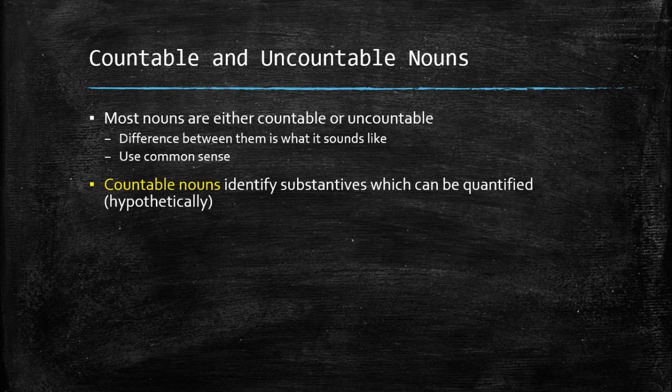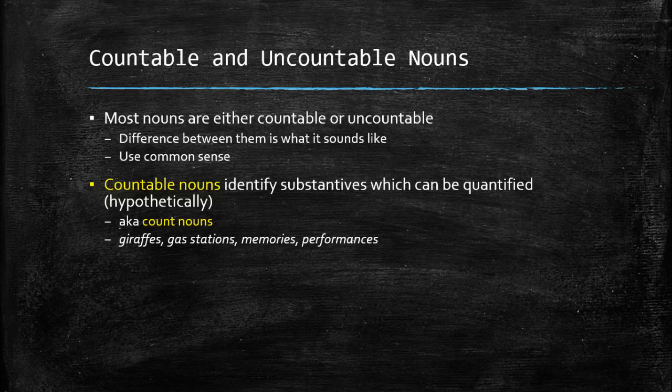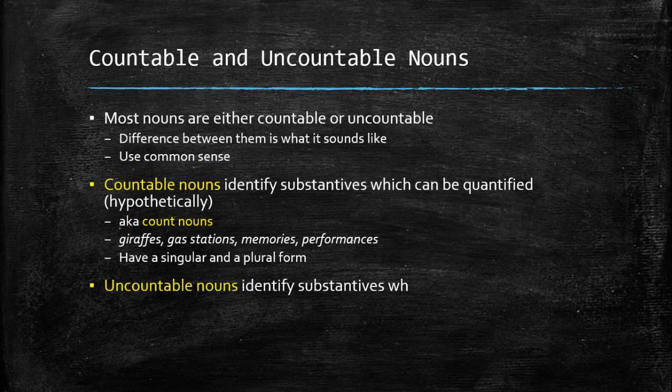Countable nouns identify substantives which can be quantified, at least hypothetically. They can be counted. We also call countable nouns count nouns. Giraffes, gas stations, memories, performances, these are all things that can be counted, so they're considered countable nouns. Countable nouns have a singular and a plural form. They can be made singular or plural.